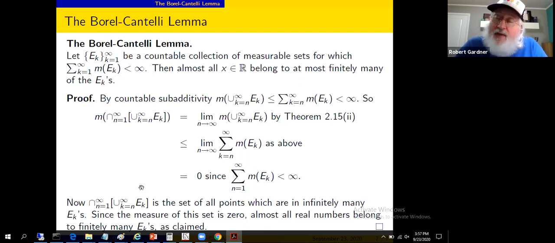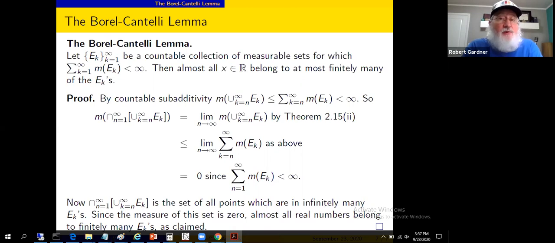And that works for any x value that's in finitely many of the sets. So with the intersection, we're cutting out the points that are in finitely many of the sets, being left exactly with the points that are in infinitely many of the E sub k's.